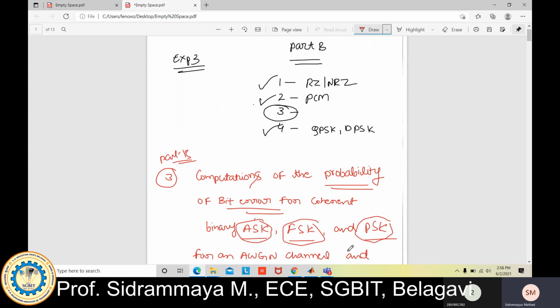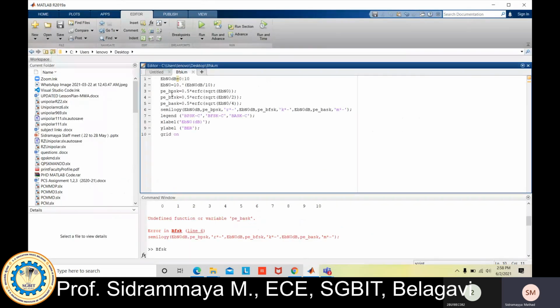I have written the formulas here: Pe, the probability of error, for binary phase shift keying, similarly for binary FSK, and for binary ASK. What is the formula for calculating the probability of error? For PSK it is 0.5, that is 1/2, times erfc of the square root of Eb/N0.